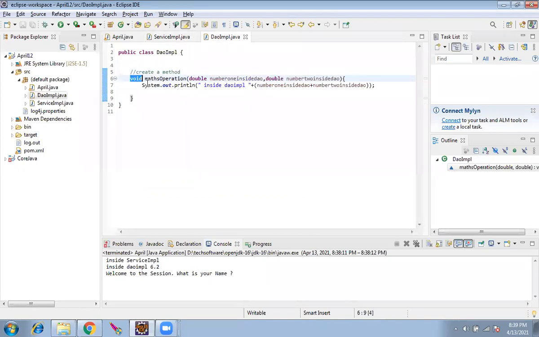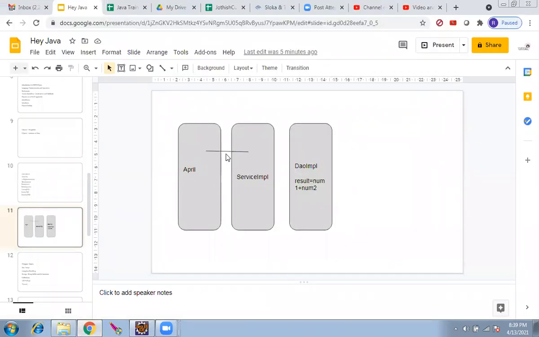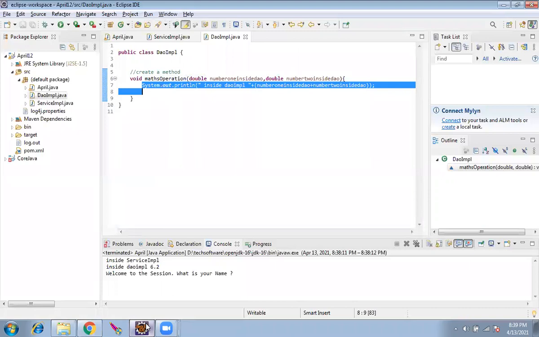From the DAO, we do nothing, we just print out. Is the forward flow clear? Any doubt in the forward flow? So this one line is done. We have gone the forward flow. Is this clear to everyone? Can I assume? Yes. Okay, good.